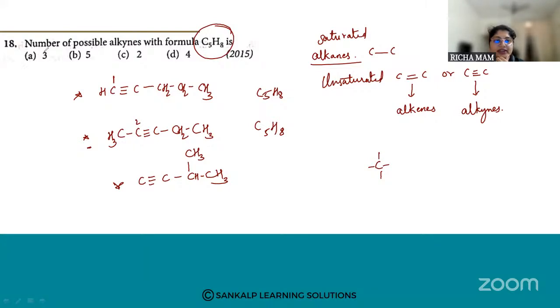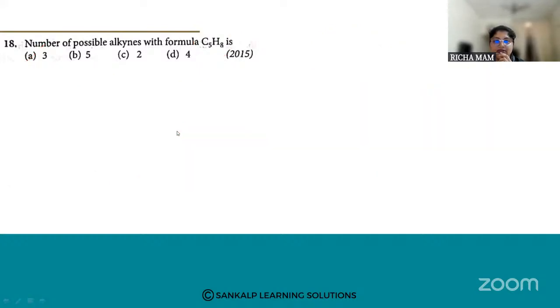Tejaswini has answered it correctly. It is option number A. They have given you a formula and you just have to change the position of the triple bond and see how many possible structures there are with this formula. You can write the structures. Fine, so the answer is A. I hope it is clear. Okay, fine. Let us go for the next one.